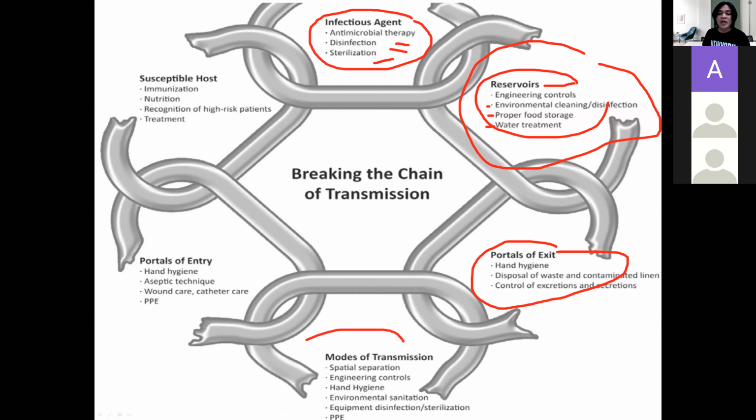Okay, so how do you break the infection in mode of transmission? The same process. You need to wash your hands because of the direct contact. You need to clean the environment, or you need to put the patient in a separate room so that the microorganisms will not spread. Portal of entry is the same. Hand washing, cleaning of the wound. Okay, this is very, very important.